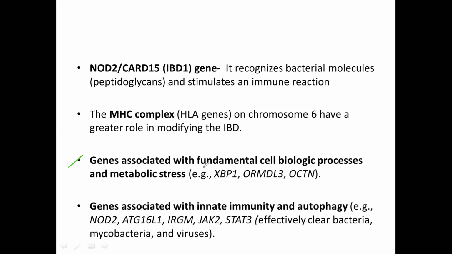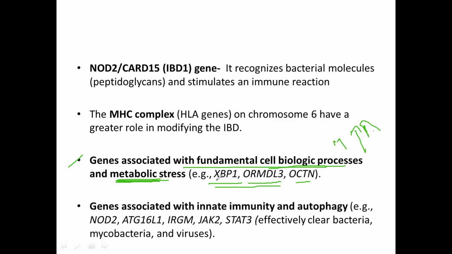Next, the genes which are associated with fundamental cell biological processes and metabolic stress. Like XBP1, ORMDL3, and OCTN. These are the genes which are involved in basic biological processes and metabolic stress. It is obvious that whenever the metabolic stress of a cell is increased, it will lead to inflammation, or you can say autophagy.